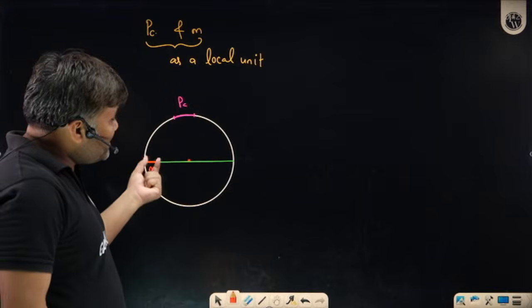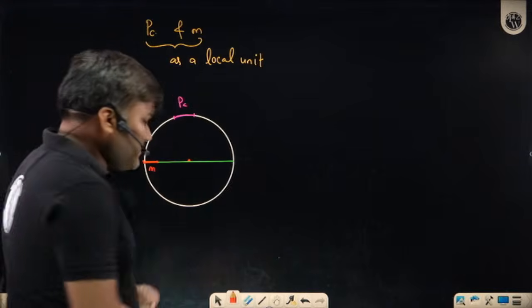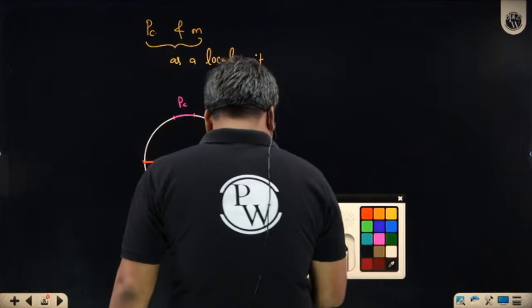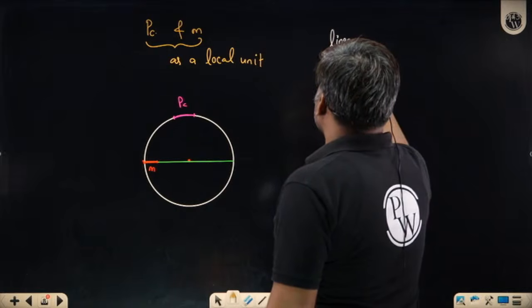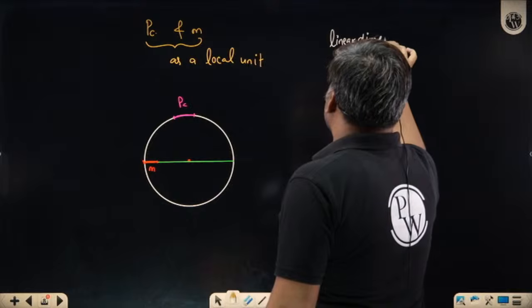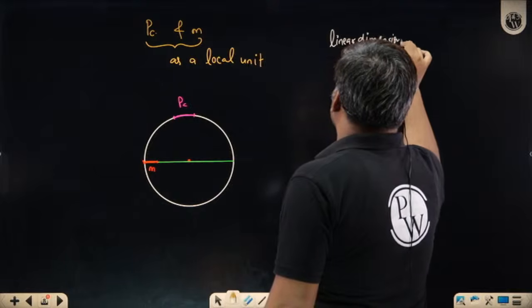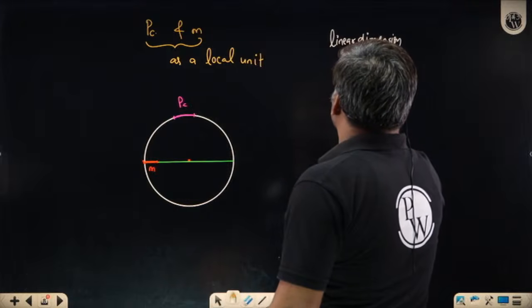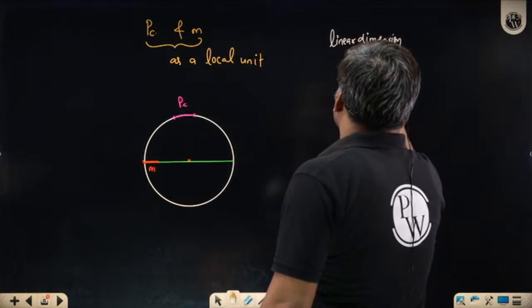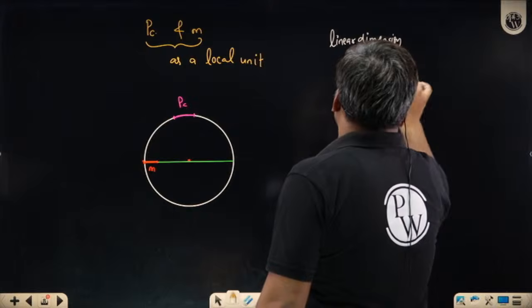How are you using these as local units? Units का मतलब है, if I have to measure some linear dimension, any linear dimension I can either tell you in terms of meter, centimeter, mm, or we can also tell in terms of module.